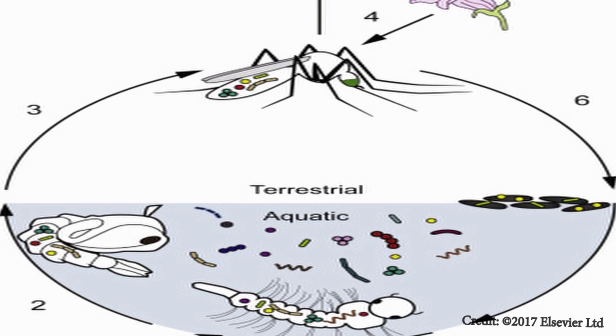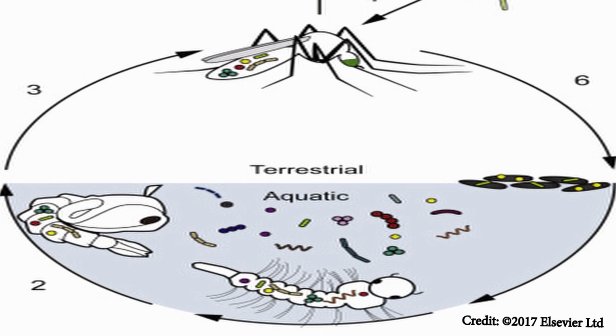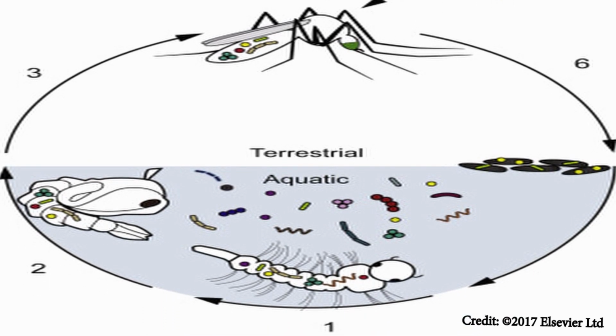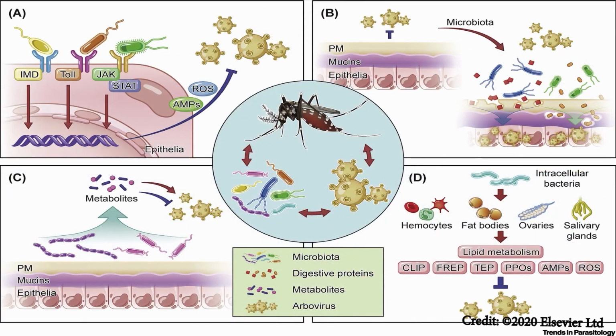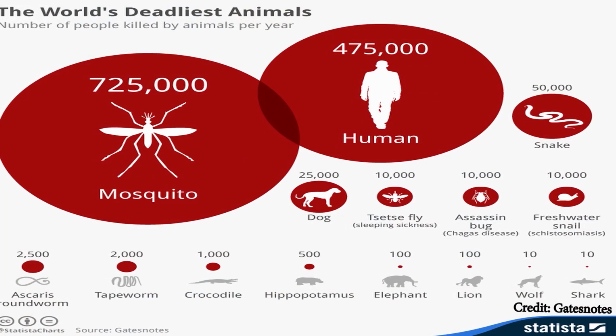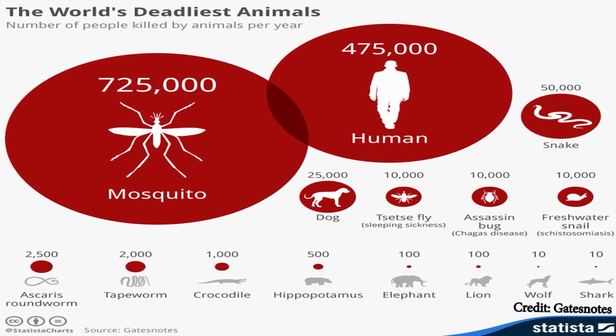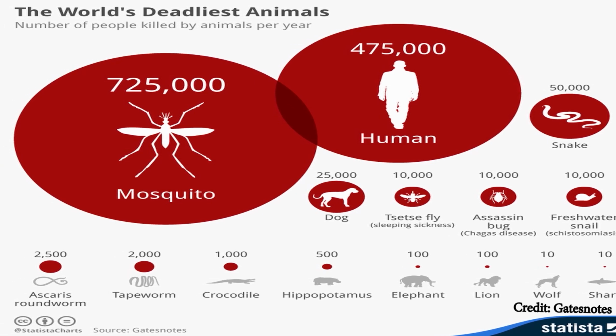When mosquito eggs hatch, the larvae start to accumulate microbes from the water. These microbes perform various functions such as aiding in the digestion of complex molecules within the gut to help optimize metabolism and the development of larvae. Mosquitoes happen to be extremely important to humans and to a lot of other animals because they are capable of transmitting some pretty serious diseases.